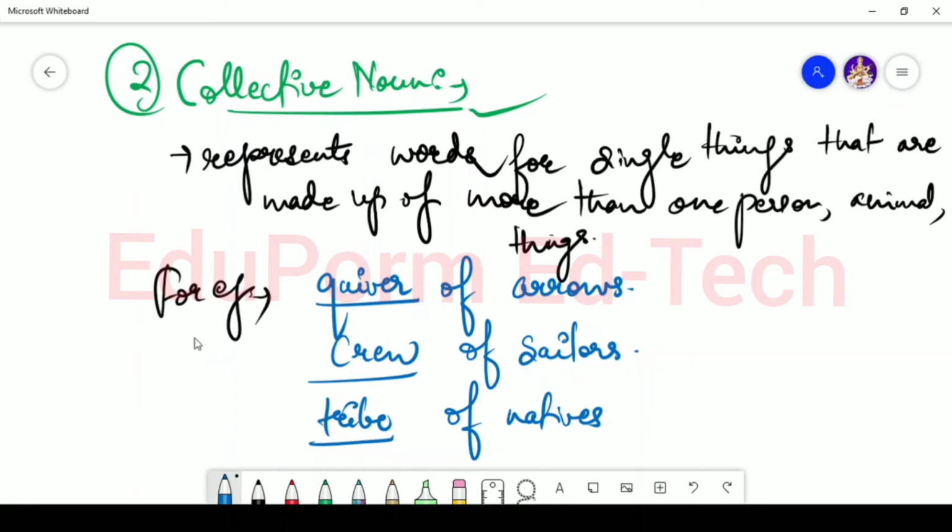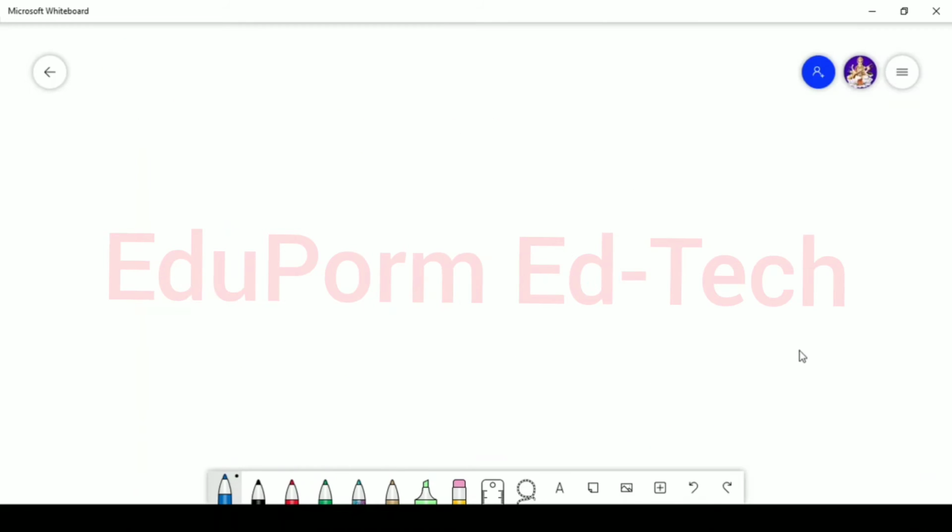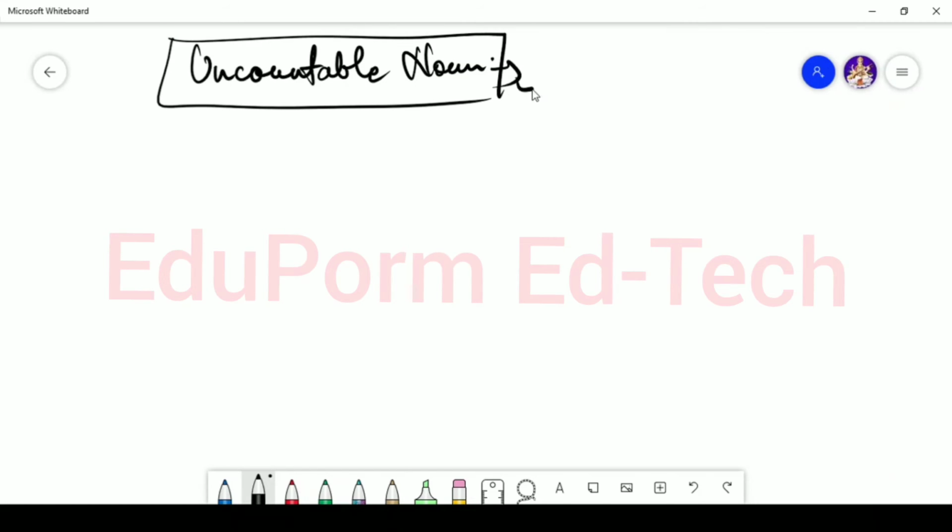Now next we are going to talk about the uncountable noun and their types. Already I have talked about uncountable nouns. What are uncountable nouns? Those nouns which cannot be counted. Now uncountable noun is further divided into three types. The first one is the proper noun.